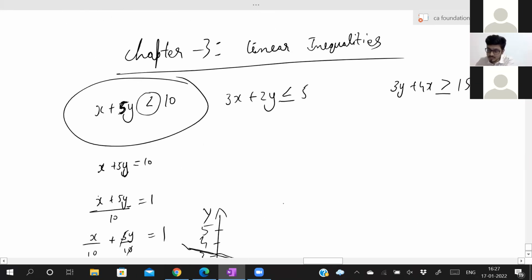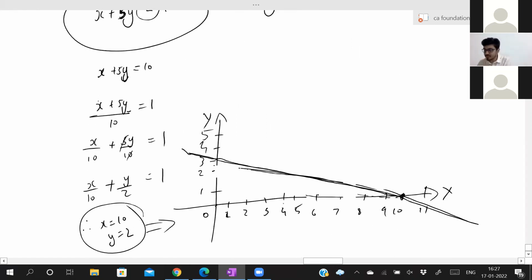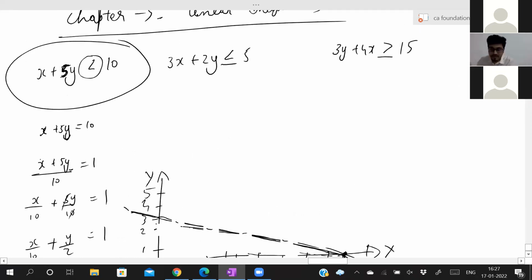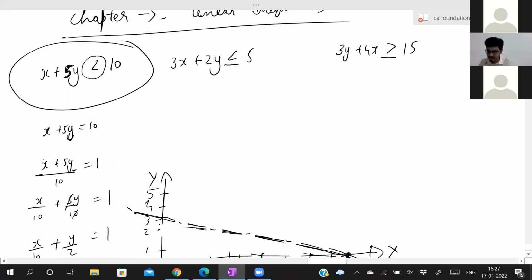Since the sign is not is equal to, since it is greater than or lesser than, it is a dotted line. It is not a full line. You have to put a dotted line. This is how you plot the graph for x plus 5y less than 10.